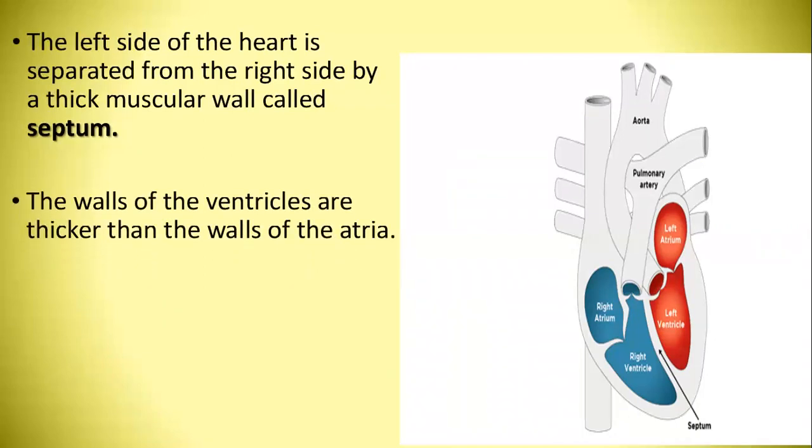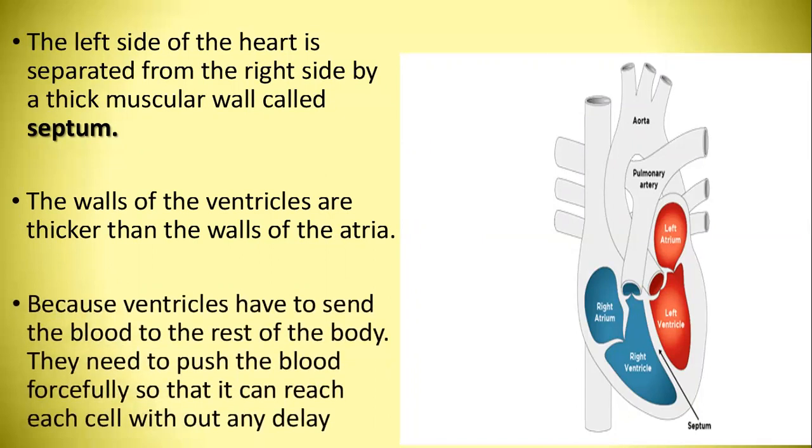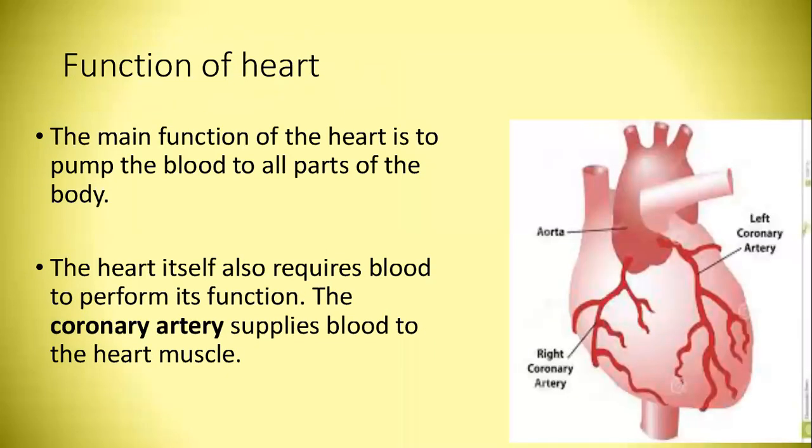The walls of the ventricles are thicker than the walls of the atria. Because ventricles have to send the blood to the rest of the body, they need to push the blood forcefully so that it can reach each cell without any delay. Function of the heart: pump blood. The main function of the heart is to pump the blood to all parts of the body. The heart itself also requires blood to perform its function. Coronary artery supplies blood to the heart muscles.